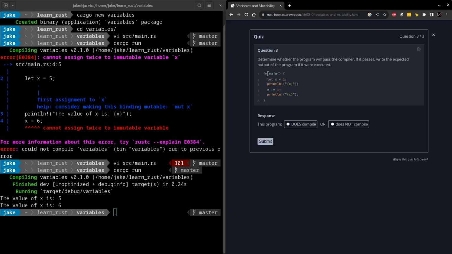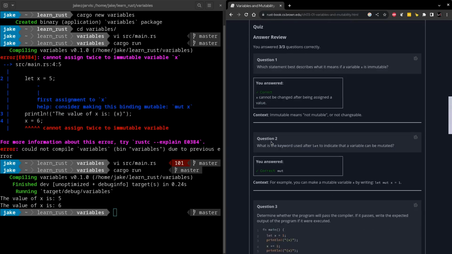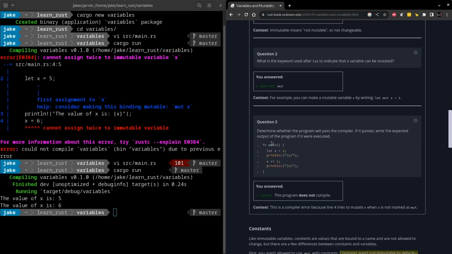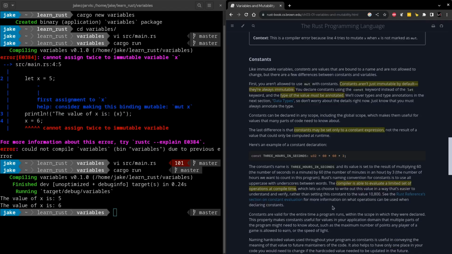So if we look here, we see that it creates an immutable variable x, giving it the value of 1. Then it prints x, and then it tries to increment the value of x by 1. So this should not compile because x isn't mutable. Let's check our answers. Okay, first, second, and third answers are correct. Nice. Let's move on.